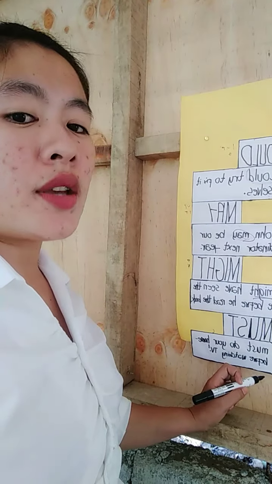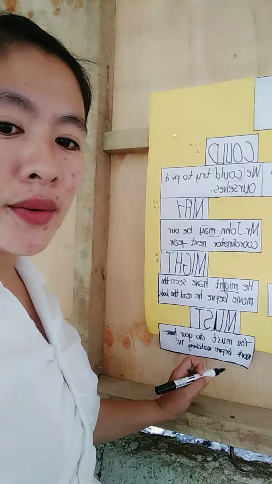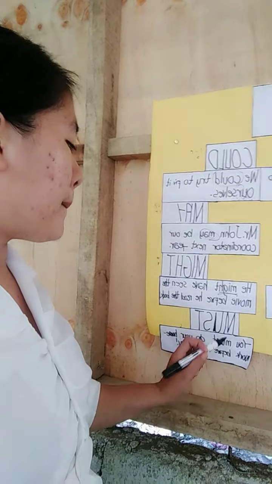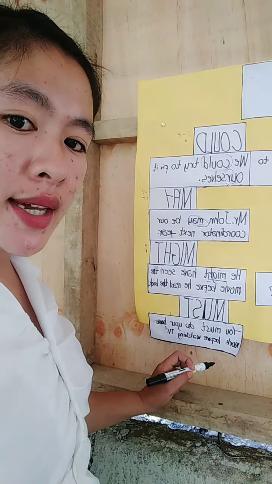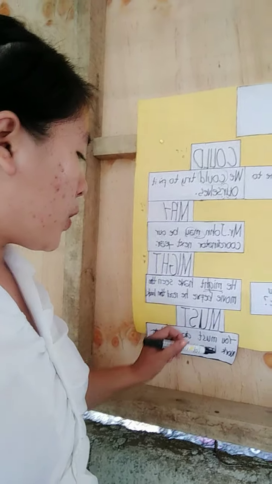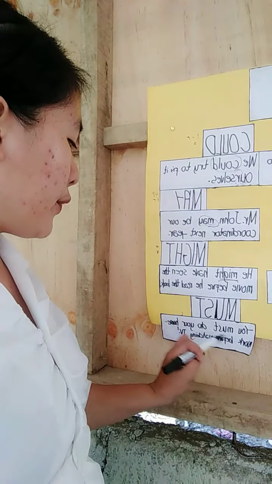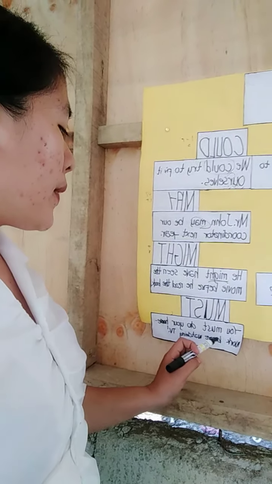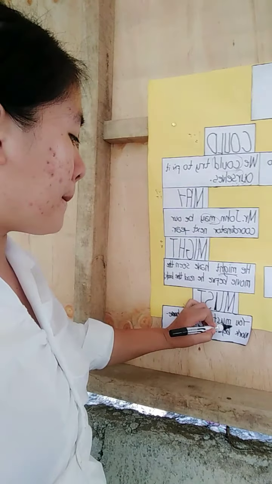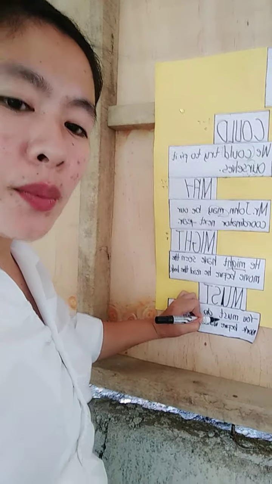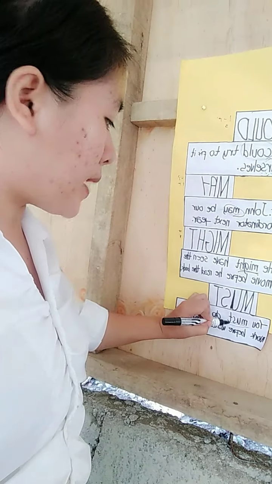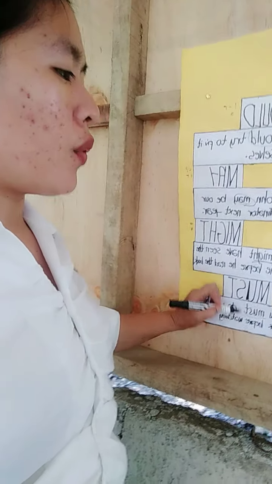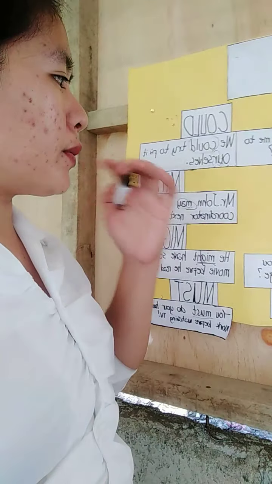This sentence is used for a command. So we will find out where the modal verb is indicated here. You must do your homework before watching TV. Our modal verb here is must. Okay, so we will proceed to the other modal verbs.